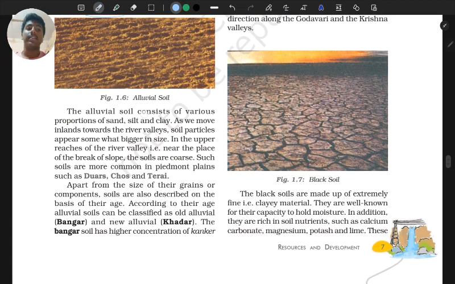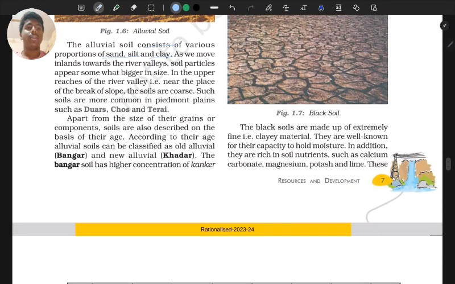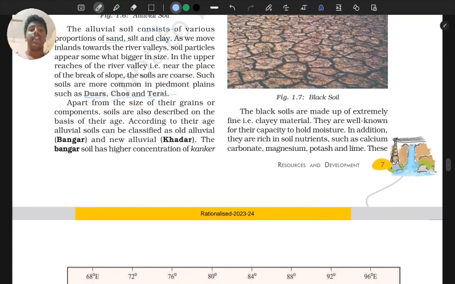Alluvial soil consists of various sand, silt and clay. और so such soils are common, like examples कहाँ पर common है, दुरास, छौस and तहरी में common है. Okay, Piedmont plains. Apart from the size of their grain or component, soil are also described on the basis of their age.